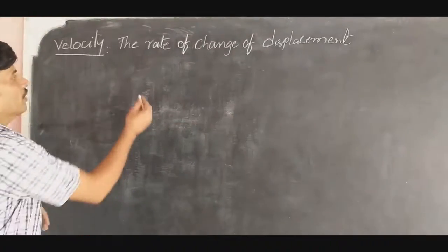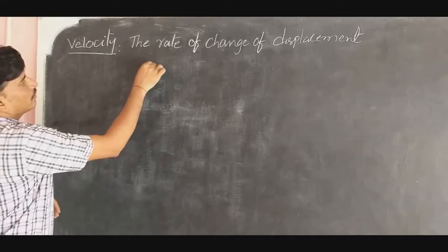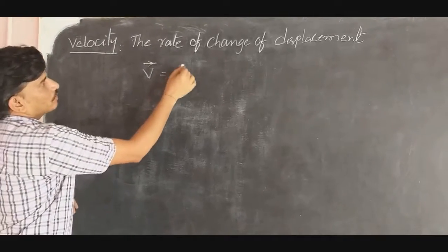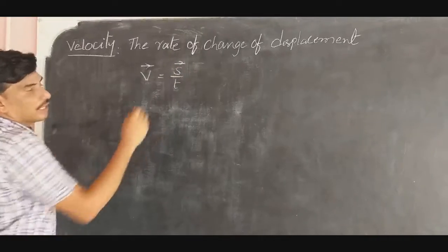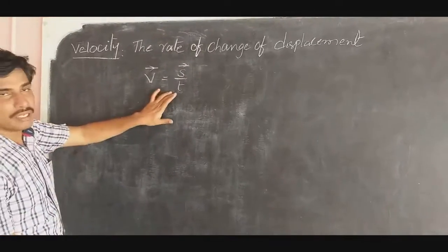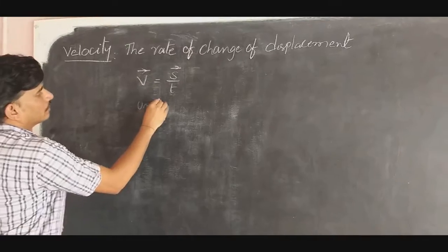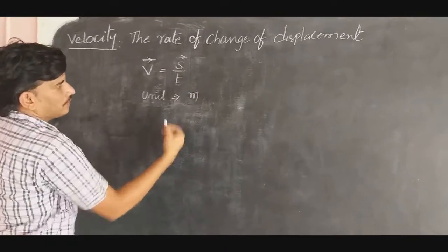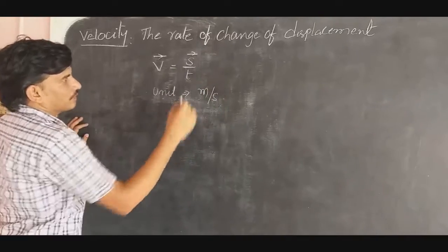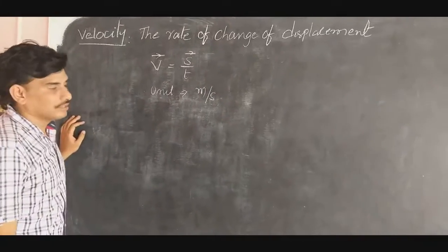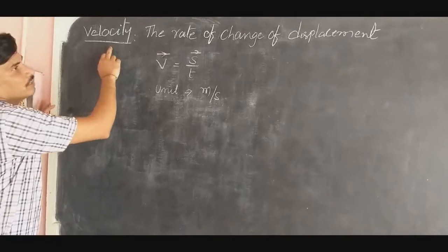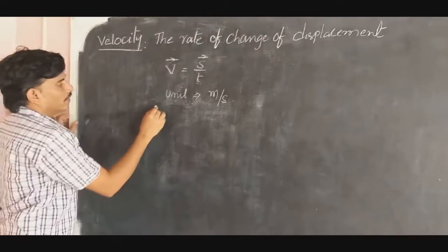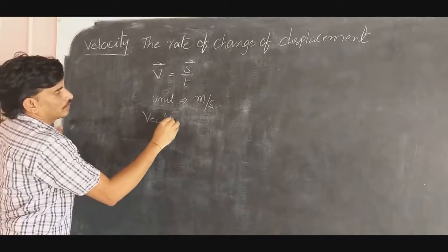Then velocity can be written as: velocity is a vector quantity, that's why I am giving the direction also, equals displacement by time taken. What is the unit of this? As we know, displacement is measured in meters and time is measured in seconds. That's why the unit is meter by second. Good. As velocity depends upon the displacement, and displacement is a vector quantity, velocity is also a vector quantity.